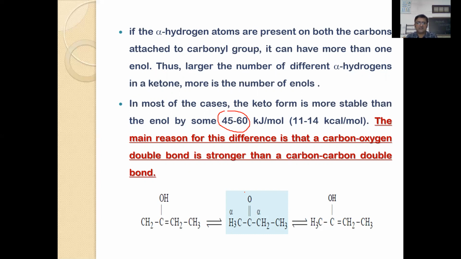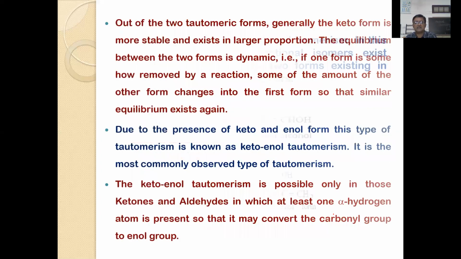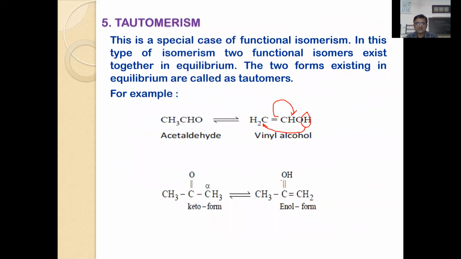When you look into this ketonic structure, this bond is very strong compared to the double bond character of the enolic form. In the earlier structure, if you have seen that there is a bond here, but in fact it is not there. Don't confuse. There is no bond here. It is an OH group and double bond character.